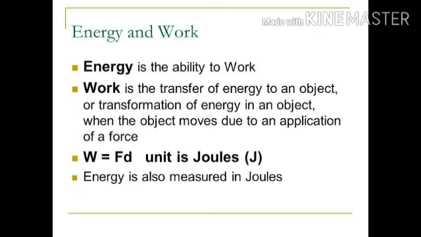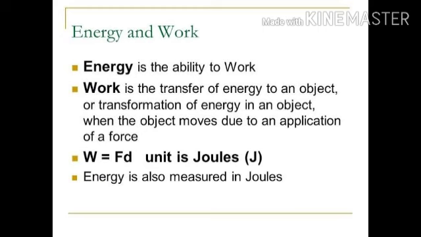Now, the body at the height is said to possess energy, because work is done on the body and the body is said to possess energy equal to the work done on it. As we know that the SI unit of work is joule, similarly energy is measured in the same unit as work. Therefore, its SI unit is also joule and its symbol is capital J.